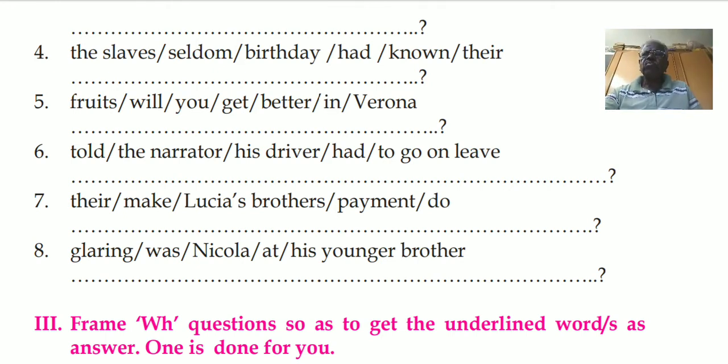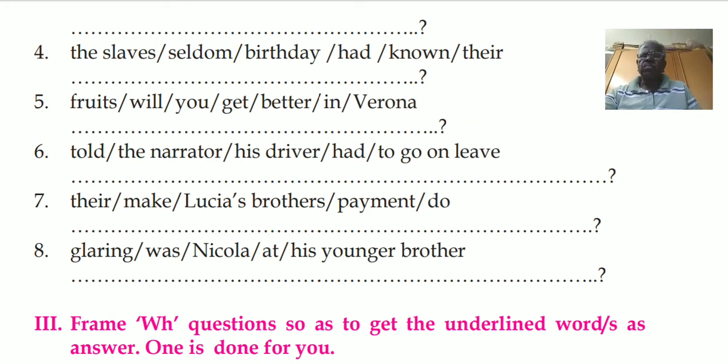A negative will be, hasn't he learnt French? Here, hasn't comes, so learnt comes. Only when did comes, the present form must come. Hasn't he learnt French? One more sentence.